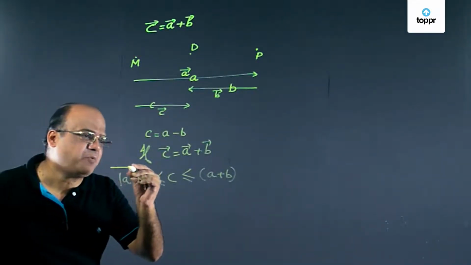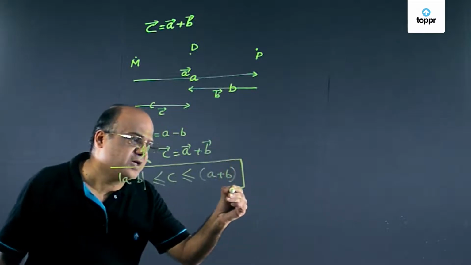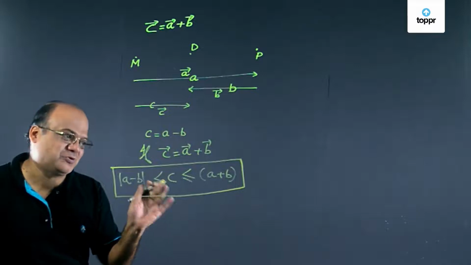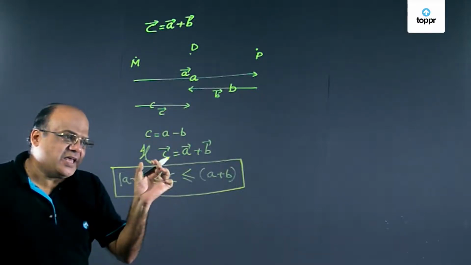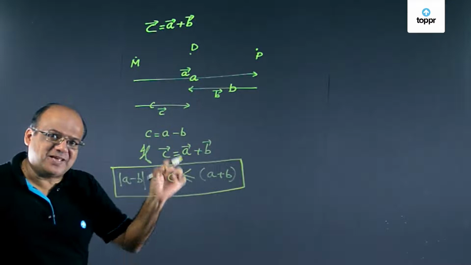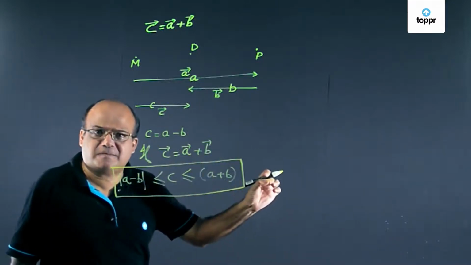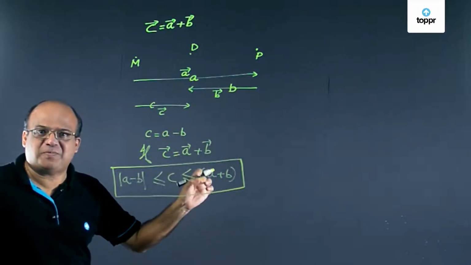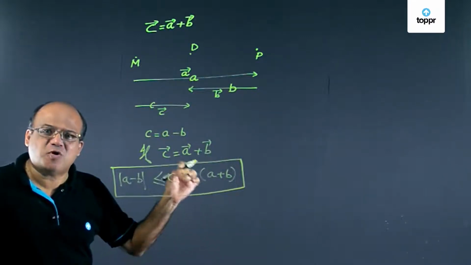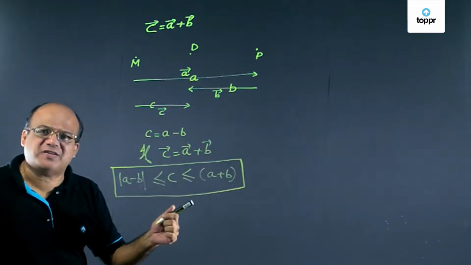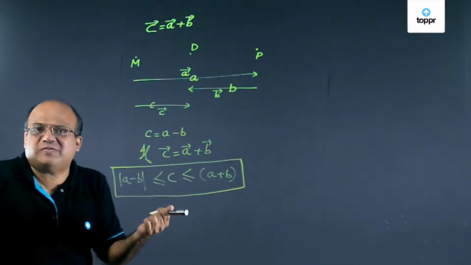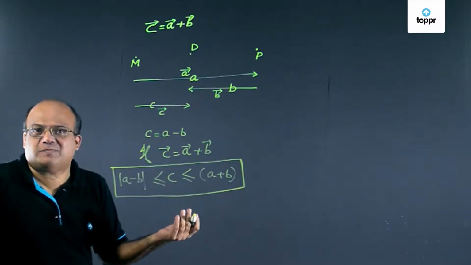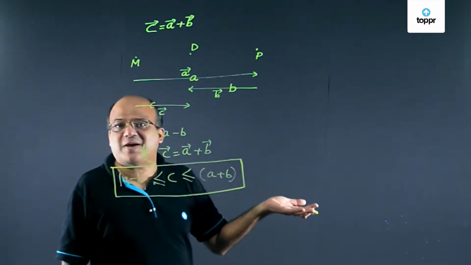Now this is very important to remember. This question people will ask you in exams, right? So you should know this clearly. If C vector is A vector plus B vector, then C will always be less than or equal to A plus B, and it will be more than or equal to mod of A minus B. Why mod? Depending on whichever is greater, we have to subtract them. If A is greater than B, we do A minus B. If B is greater than A, we do B minus A.